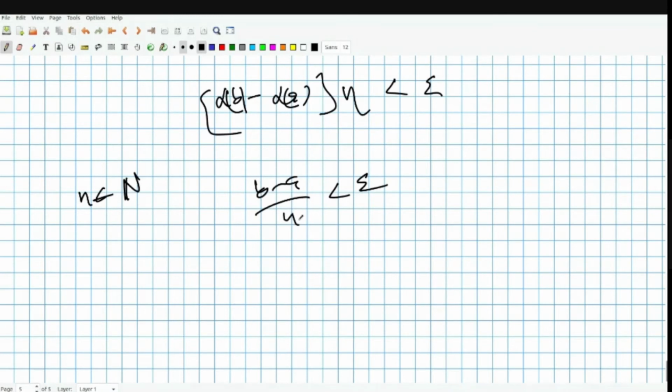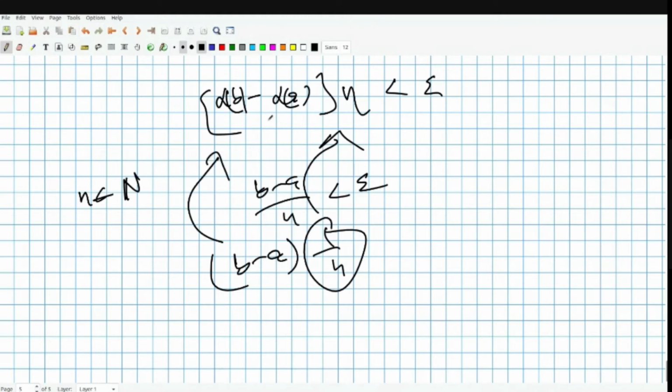Instead of taking a natural number n, I write b minus a times 1 by n, and I take this 1 by n as eta. Here, where b minus a comes from the identity function, I'll just consider alpha(b) minus alpha(a). Essentially it's the same thing. Maybe you have already seen the proof, but still.